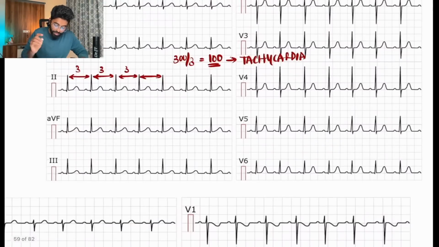I agree to the point as I have said, right? Then next point is rhythm. Every RR interval has 3, 3, 3, 3 boxes in between. So it is a regular rhythm.